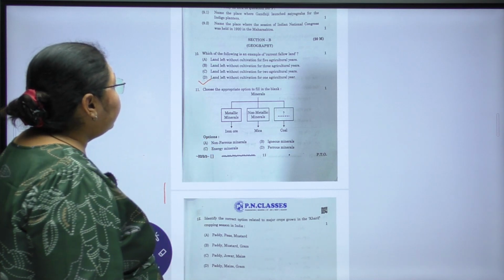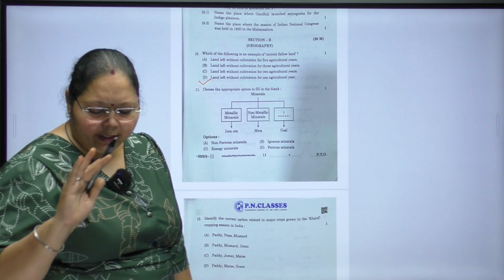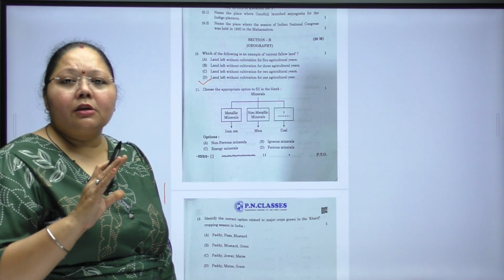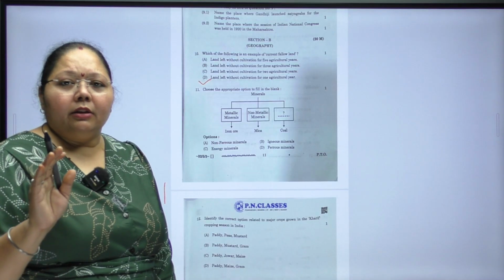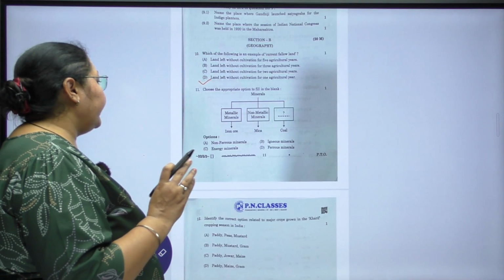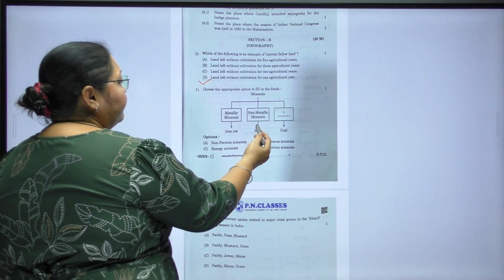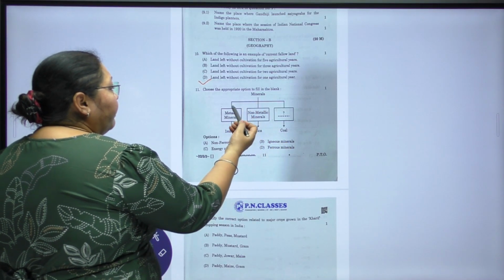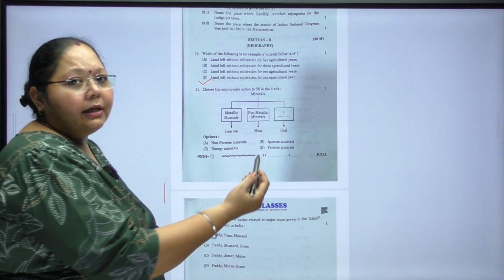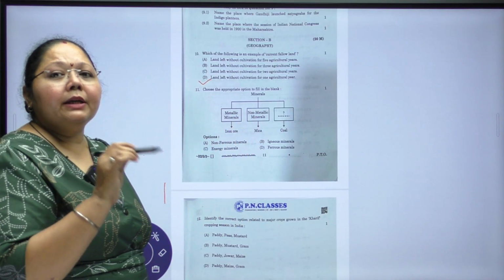Choose the appropriate option. This is the easiest question, very easy if you have read geography nicely. Here they have given a table of metallic minerals and non-metallic minerals with examples. For metallic minerals the example given is iron ore, for non-metallic minerals the example is mica, and what will come here, for which the example is coal?